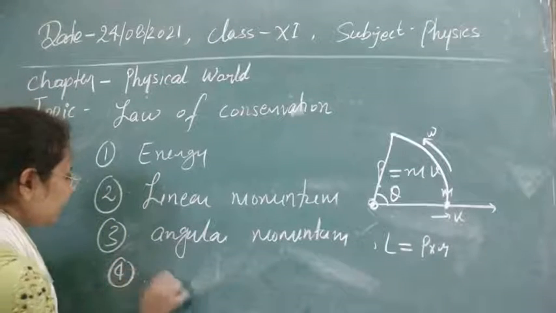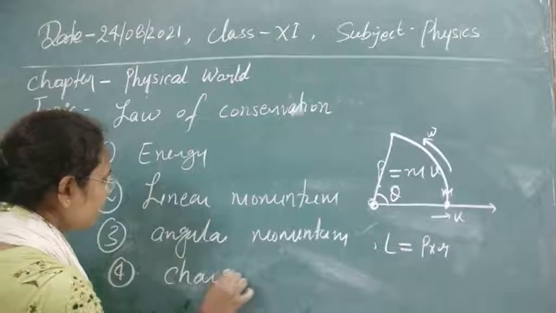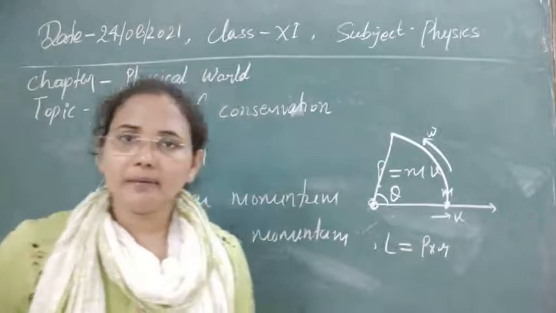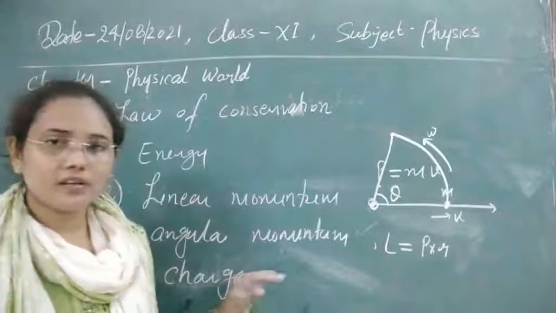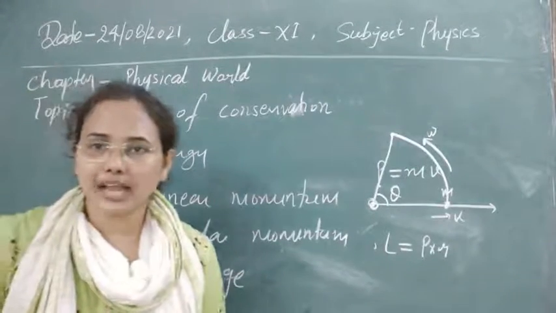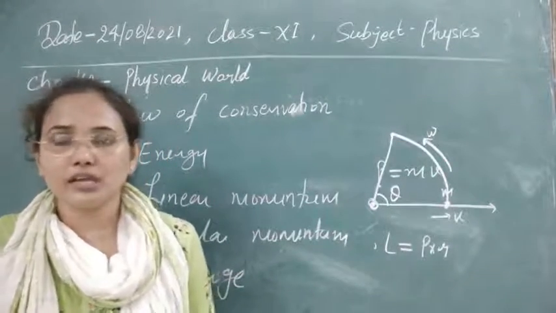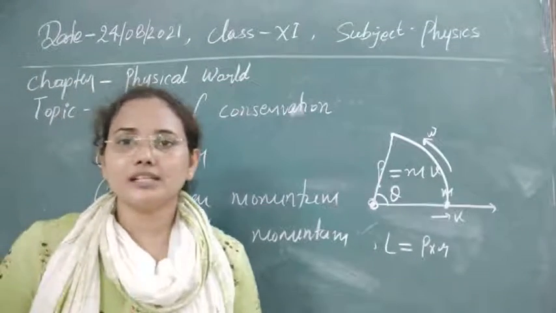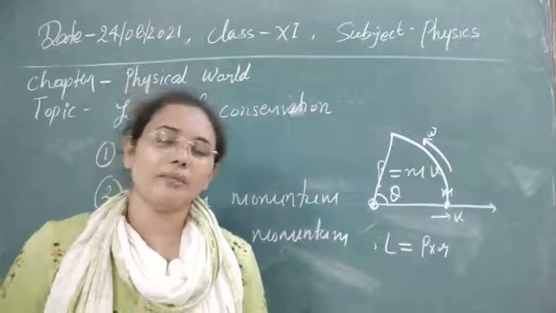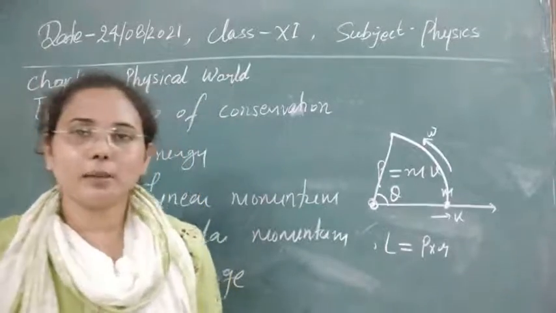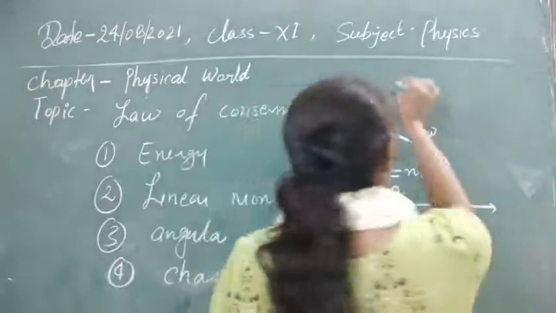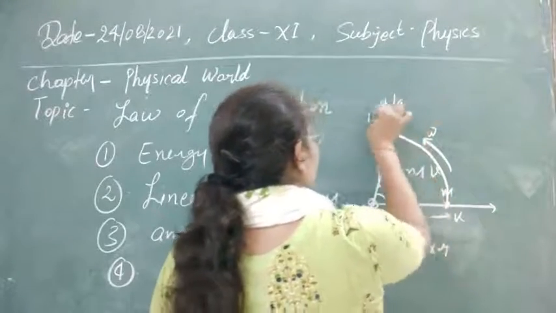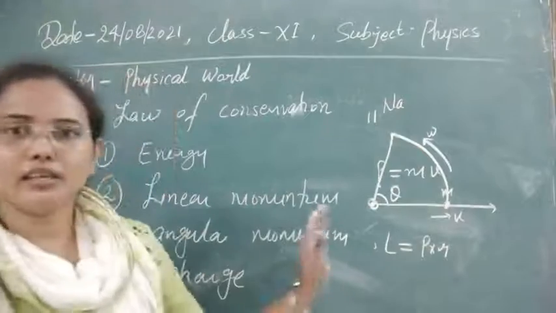The fourth and last one is the law of conservation of charge. You already know what charge means. If somewhere you say charges are produced, actually charges are never produced. Again, it is just like energy. We are only transferring charges from one body to another, and that body becomes charged. Suppose I take the example of a sodium atom, which has 11 electrons in its neutral state.